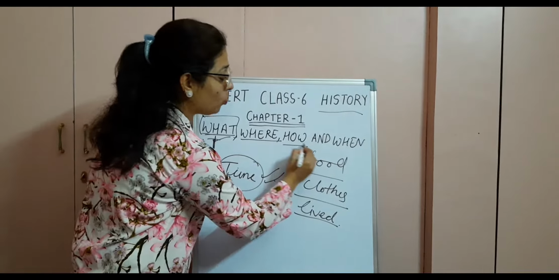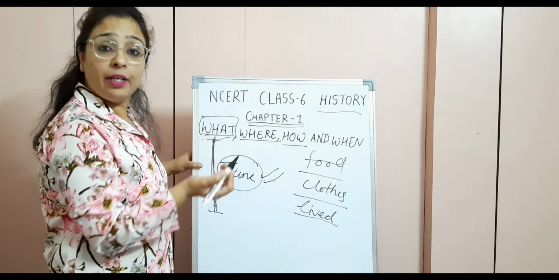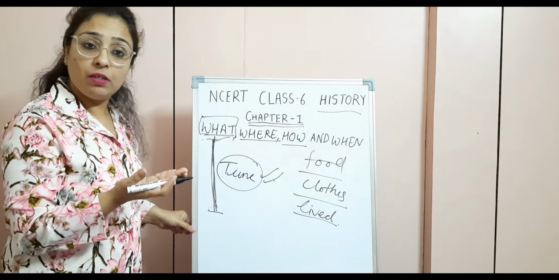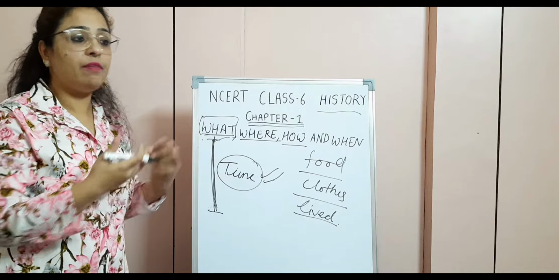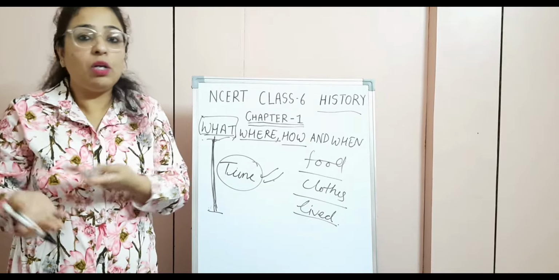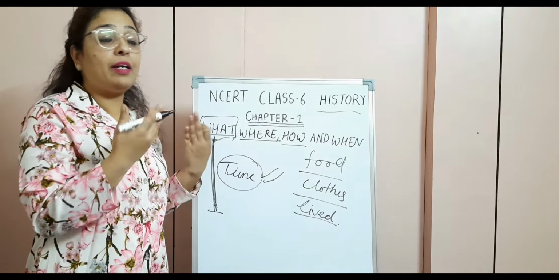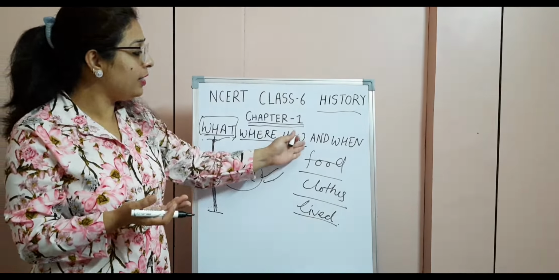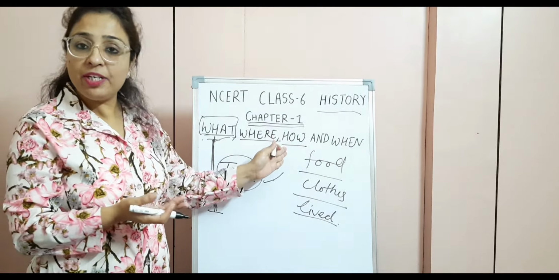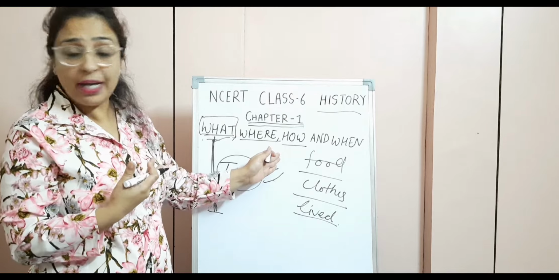Next is how. How they lived, how they survived. Like our parents, they went to office. We all do jobs. Some of them do business. Some of them are industrialists. But how did they live? What kind of occupation did they have? This comes into our mind.